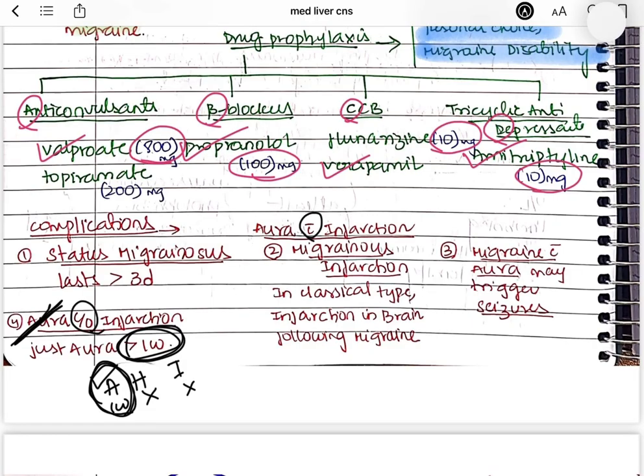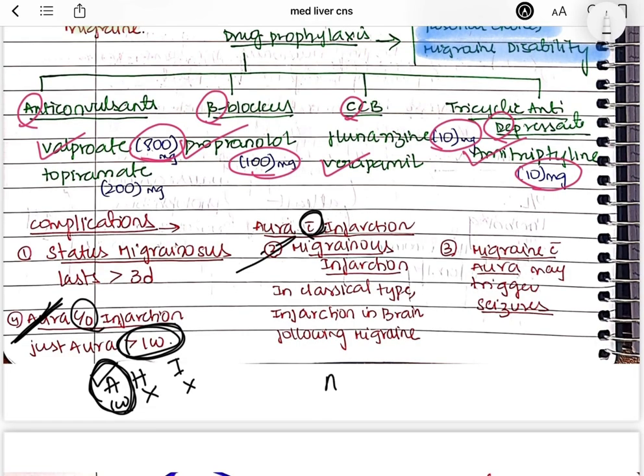Coming to aura with infarction. Normally in the classical type, first there will be aura, second there will be headache, right? But here it goes a step further and it causes infarction in the brain. So there will be aura present, headache present, and infarction is also present. So that is aura with infarction, migrainous infarction. In the classical type, infarction is seen in the brain following the migraine. So that is aura with infarction, right?